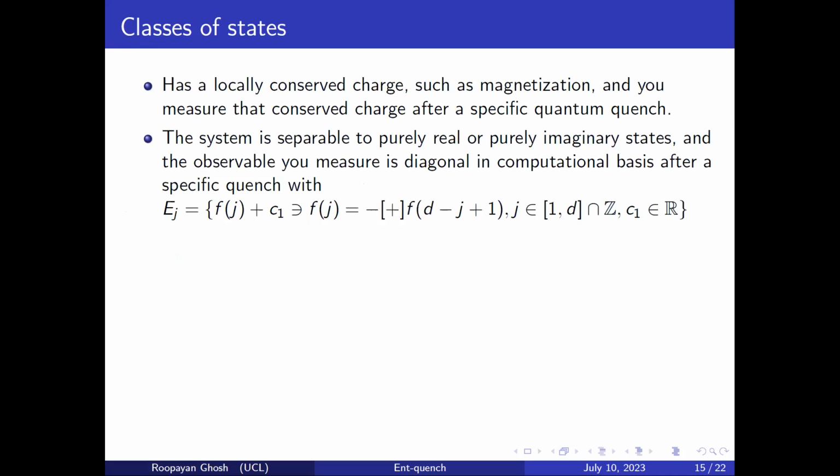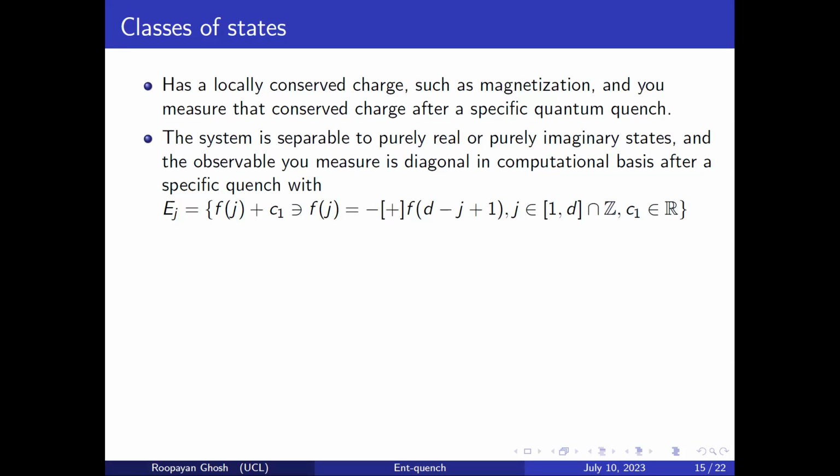This first class, if you think deeply about it, you will understand is actually quite expected. This class is a state which has a locally conserved charge, let's say magnetization. And we measure the conserved charge after a specific quantum quench. So you have this magnetization conserved in the system and measure the magnetization of the 2 halves, measure the correlation between them after a particular quantum quench, which I will explain. A quantum quench is just like you have a state, but you're evolving it with a Hamiltonian whose eigenstate is not that state.